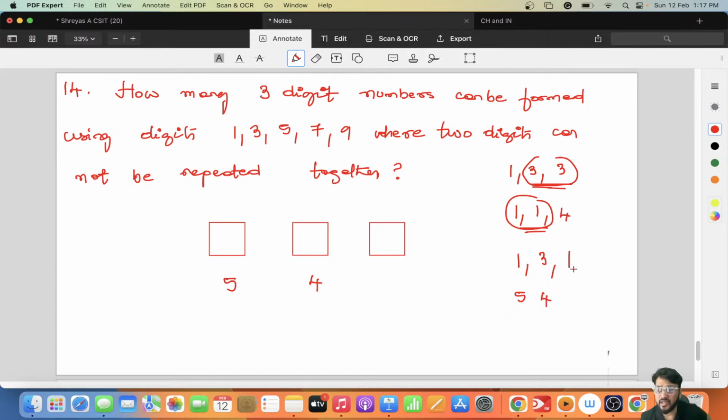Now I can't repeat 3 here, but I can still use 4 others, right? 5, 4, 4. So this is multiplication of all. 5 into 4 into 4. 5 4s are 20, 20 4s are 80. I can create 80 such numbers. Understood, guys?